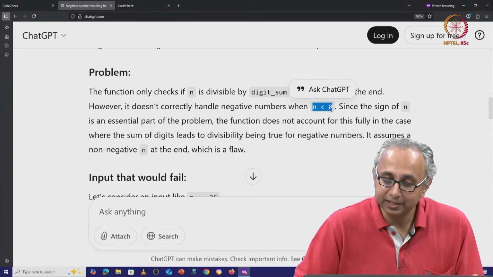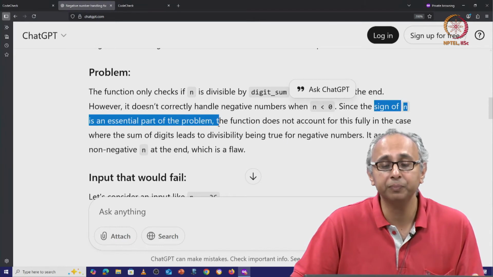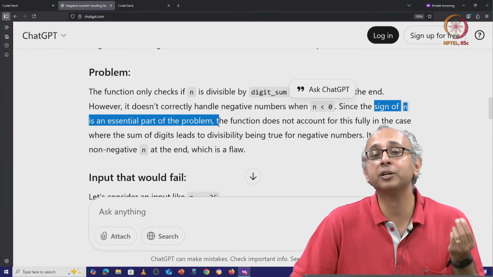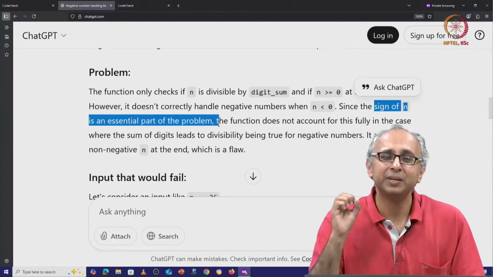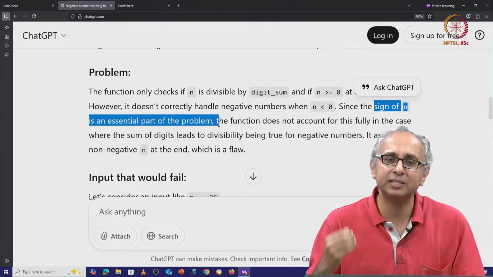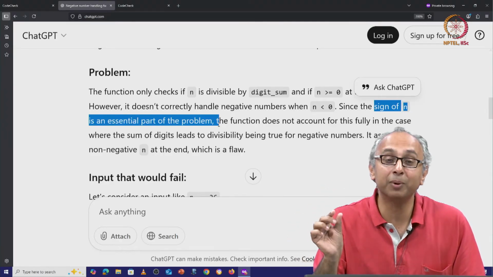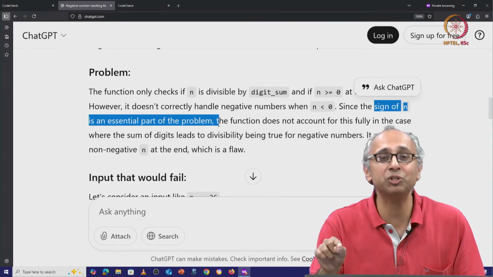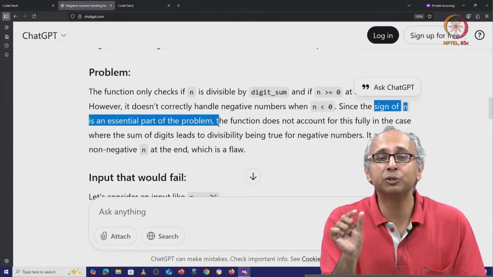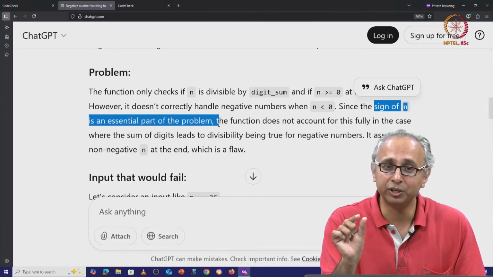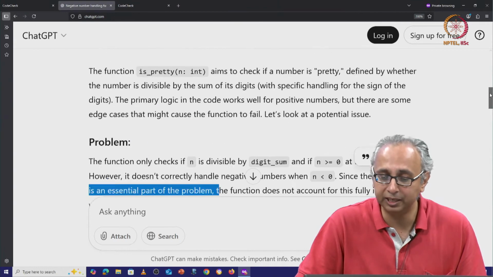So it's looking at this general condition and saying this looks suspicious. It says since the sign of n is an essential part of the problem, the function does not account for this fully. It's saying this logic that it has identified doesn't seem to be right. It doesn't seem to be accounting for a key part of the problem that's asking us to pay attention to the sign of n, because the sign of n is going to determine how we will treat the leading digit. How does this code treat the leading digit?